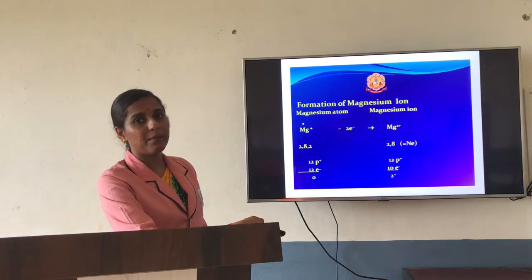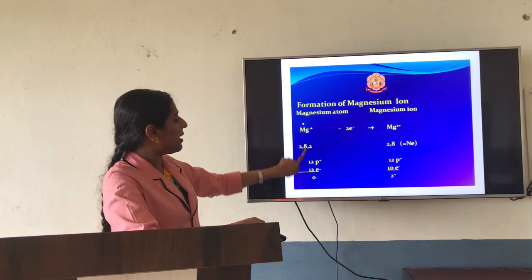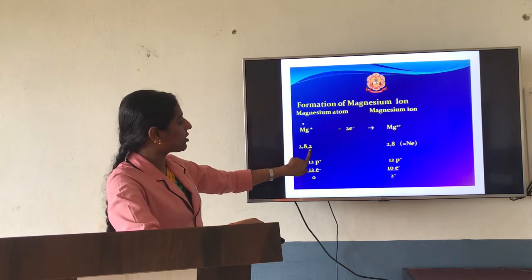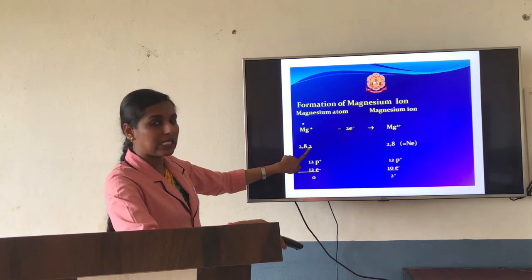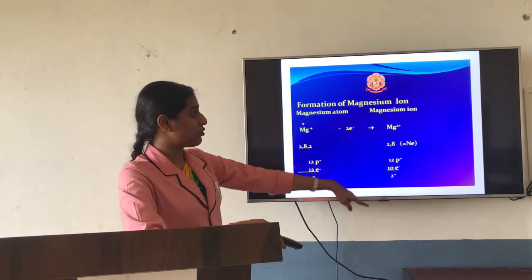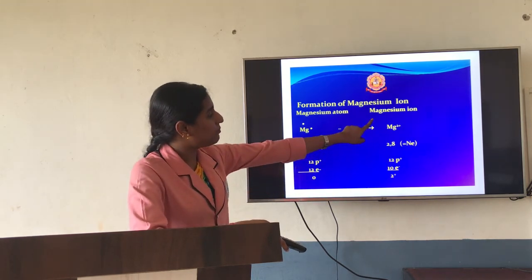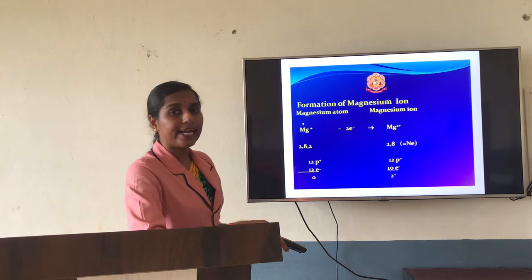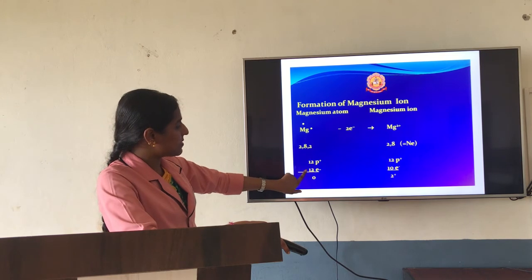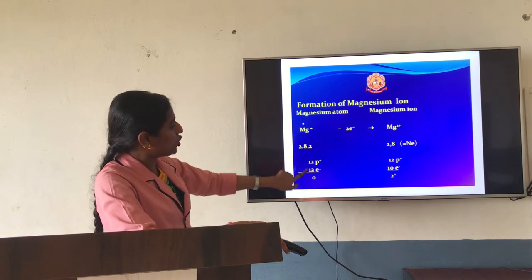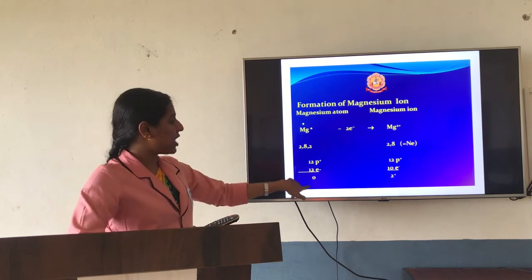The next example is magnesium. Magnesium's electronic configuration is 2, 8, 2. The 2 is the last shell electrons, so it gives those 2 electrons to form a cation, Mg2+, 2, 8. Why does it get a 2+ charge? Consider this. In the atom there are 12 electrons and the same number of protons, 12 protons, so the charge is 0.